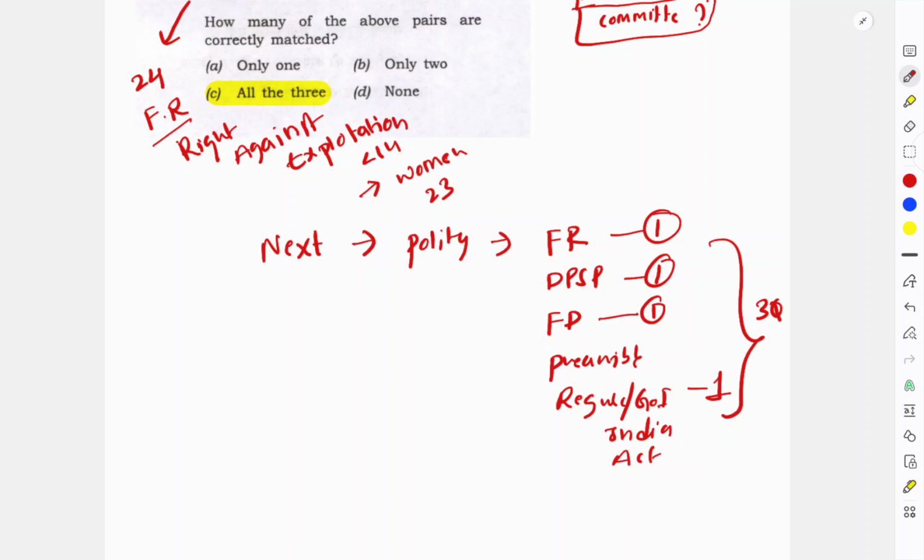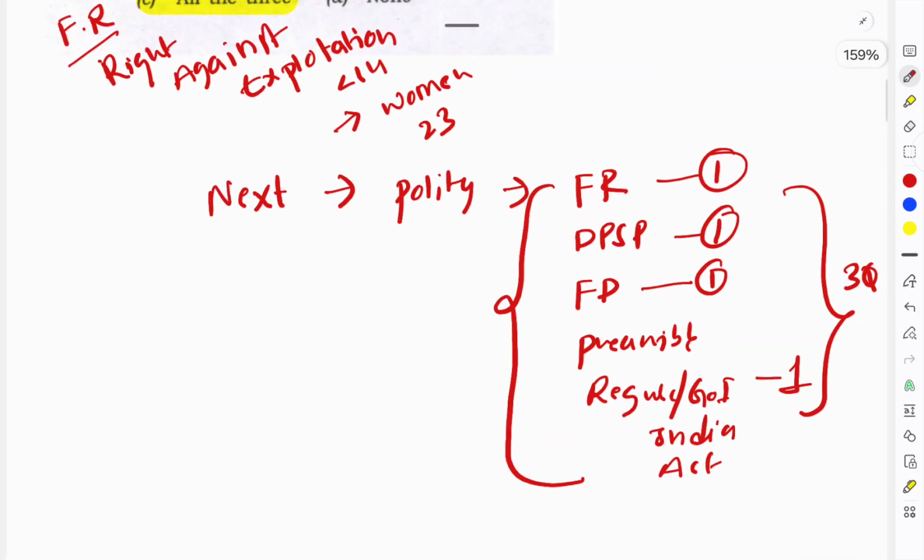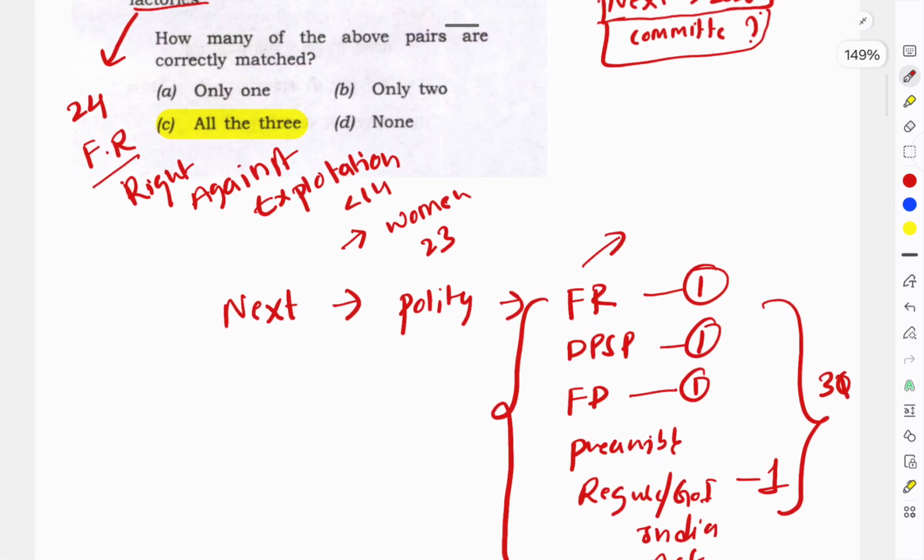So this section is very important. It's not just for TGPSC or UPSC, for all exams. Fundamental rights provisions are most important. Fundamental rights provisions, DPSPs, fundamental duties, preamble, you need to have very good command over it. So what you should do is remember this by heart. Some people will say understand this and that, but you have to understand and at the same time learn by heart under which article what comes. Remember these things, especially this section, you must be remembering all the time.